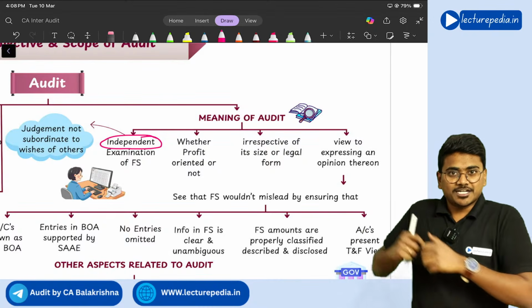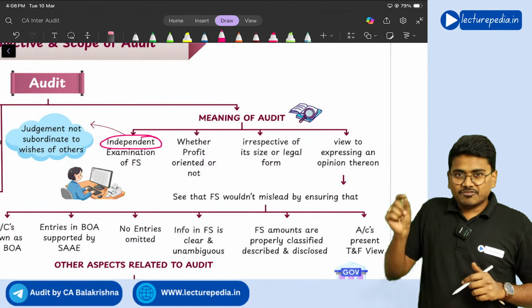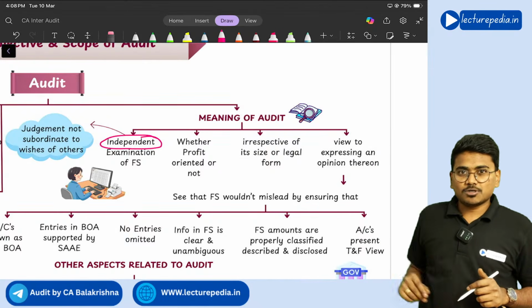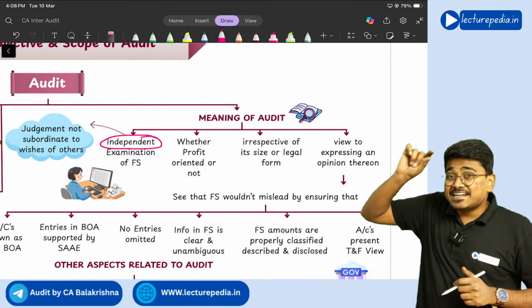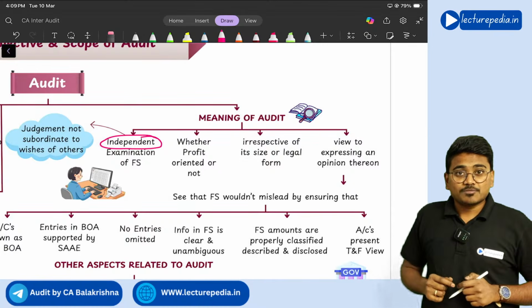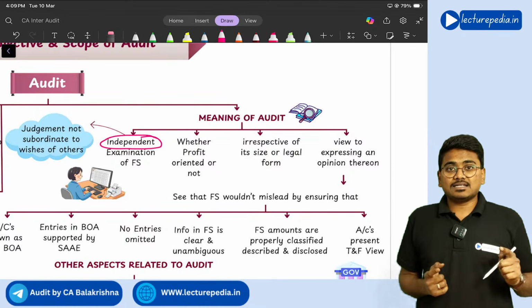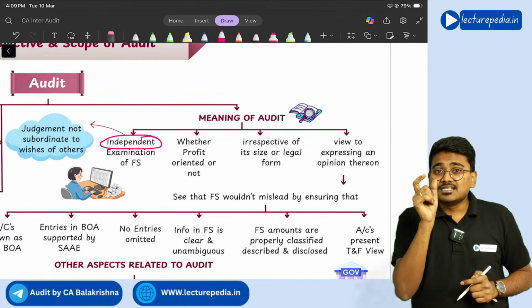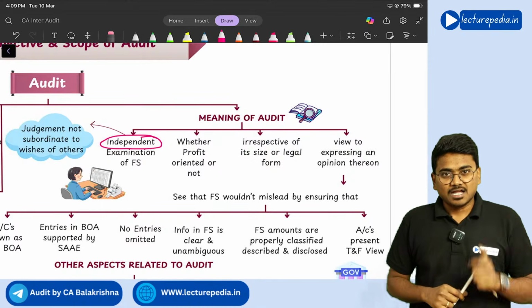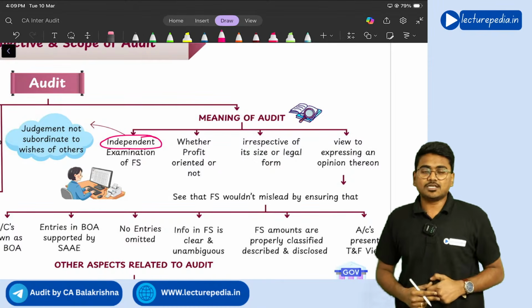And the term independence is so important that even your audit report, the output of the entire audit, what will be the heading in the audit report? Will it be written as just audit report? No, you will find the heading of the audit report as independent auditor's report. So the term independence is so important that even the audit report starts with this term independence. Understanding? So independence plays a crucial role in the audit.